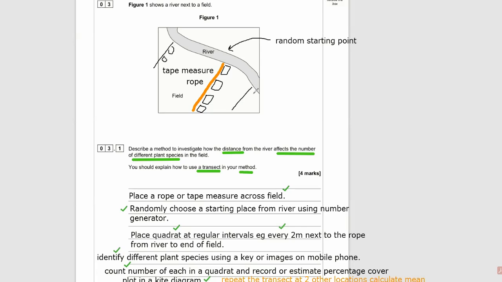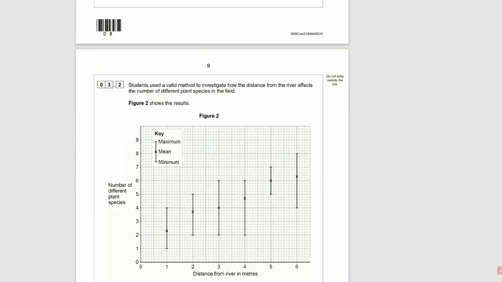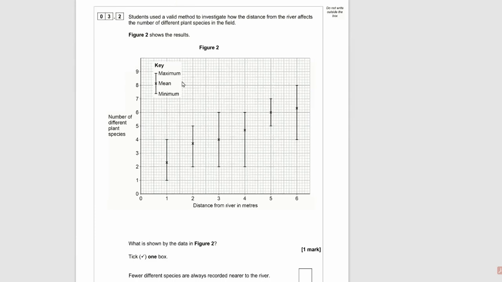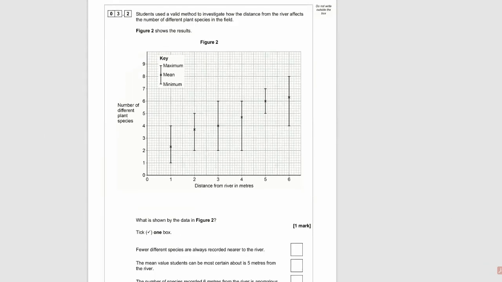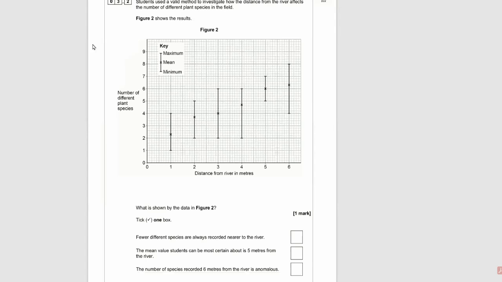Okay, so this turned out to be a 4 marker, so we put plenty of points there and we would easily pick up all 4 marks here with all these points. Sometimes these are 6 markers. Just watch out for those quadrat ones that say population, because that is a totally different method. That's where you randomly throw the quadrats or place the quadrats using a grid reference. All right, let's crack on to the next question.